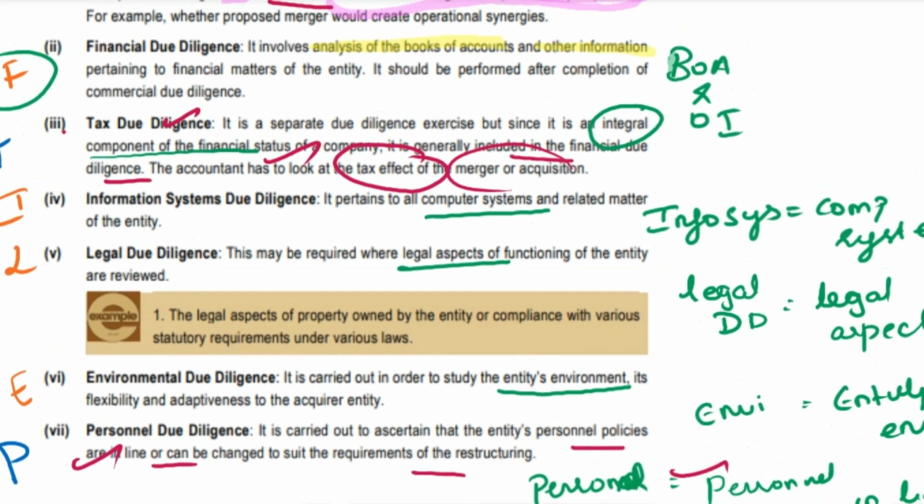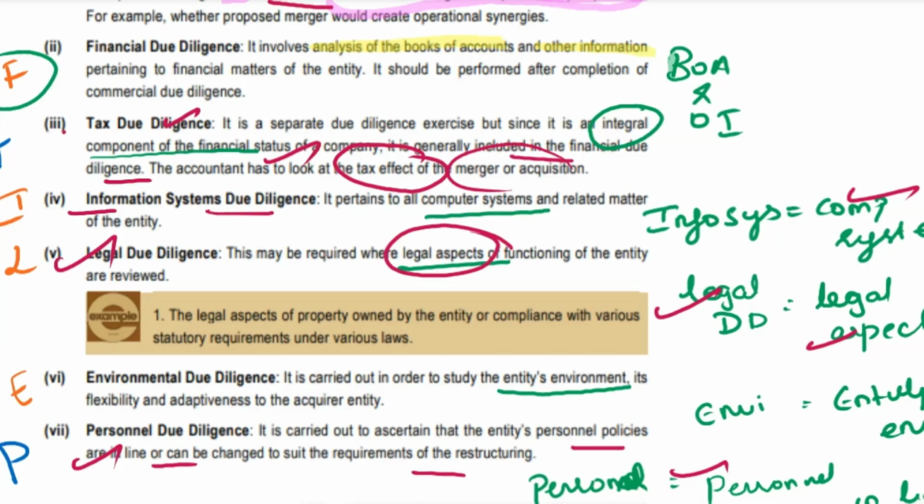Now we are going into life. L stands for legal due diligence. You have to see the legal aspects. Next, I stands for information system. Information system, you have to see the computer system.